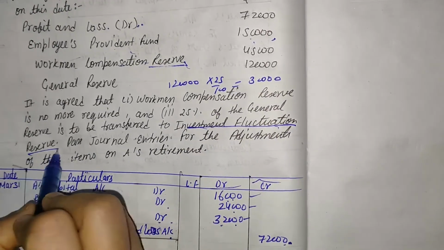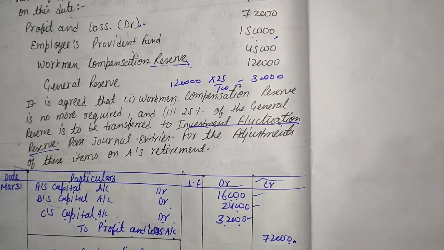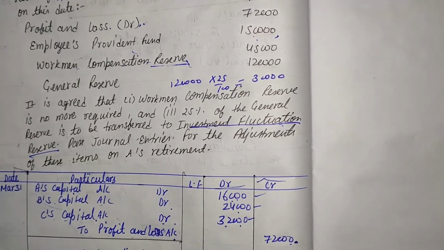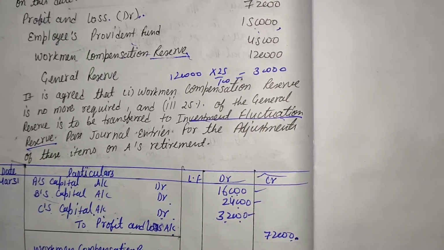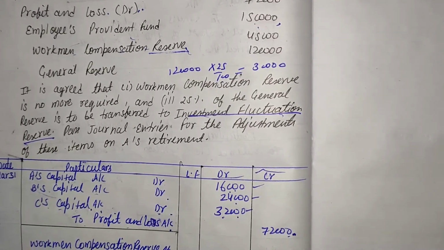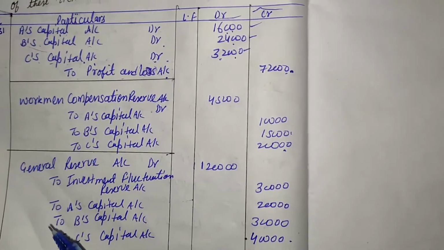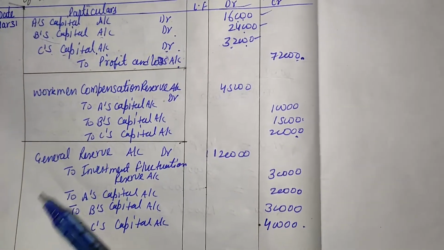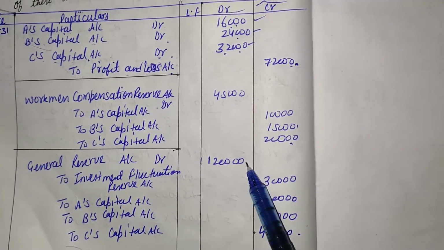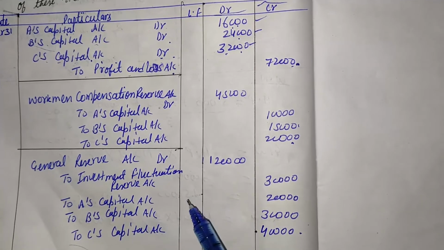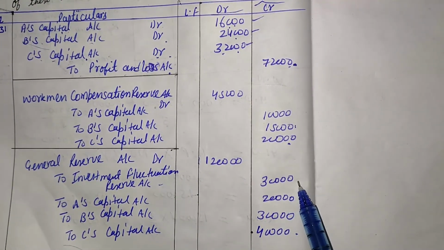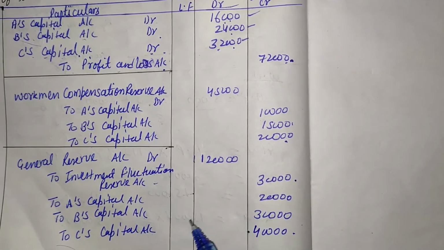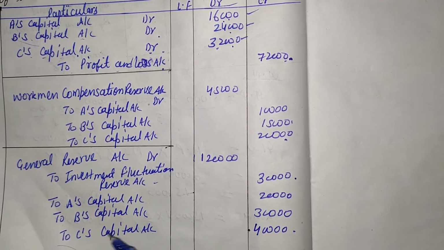So that is transferred to the investment fluctuation reserve account, and the remaining value is distributed in the partners capital account in the old ratio, that is 2:3:4. So here the journal entry is general reserve account debit, that is 1,20,000, and 25% is transferred to the investment fluctuation reserve account, that is 30,000, and the remaining value is distributed in the partners capital account.